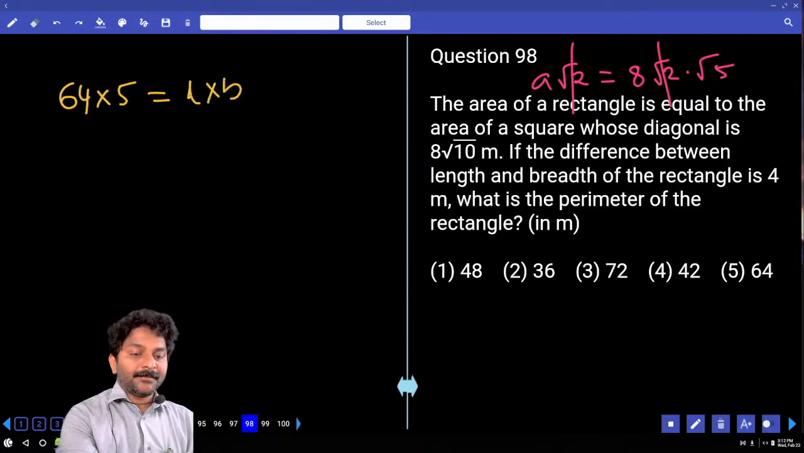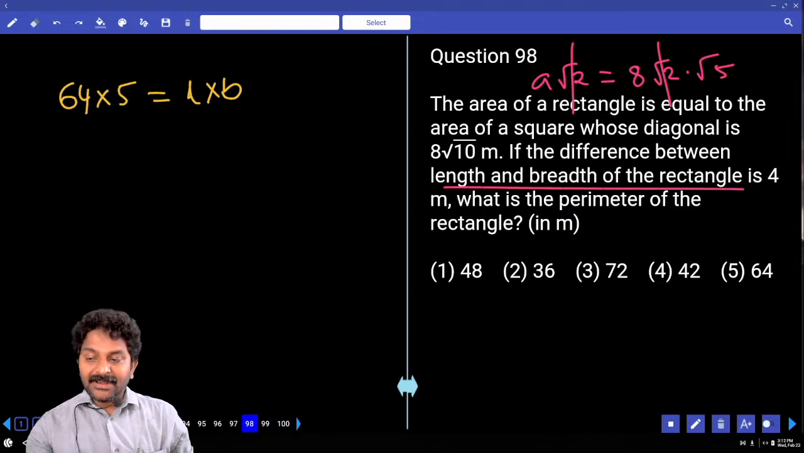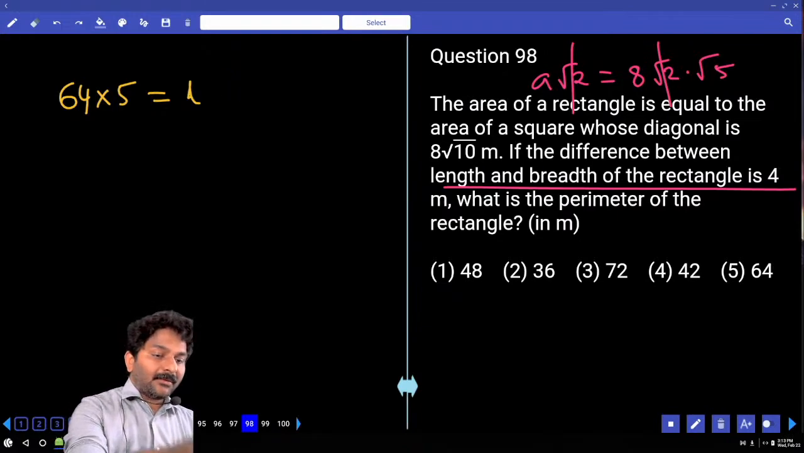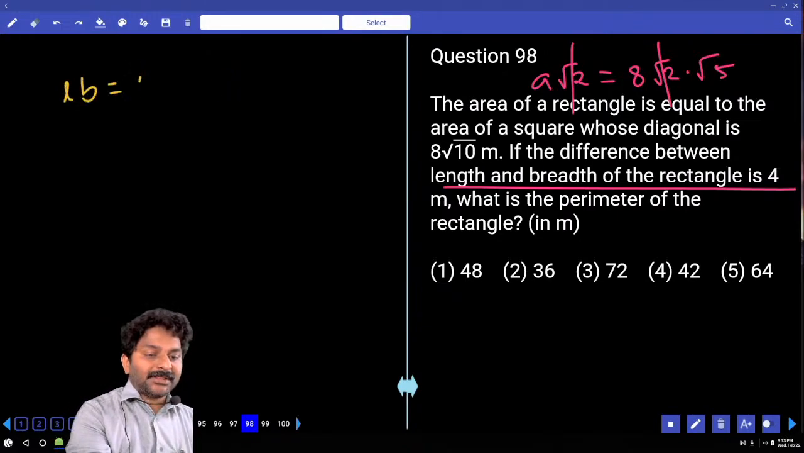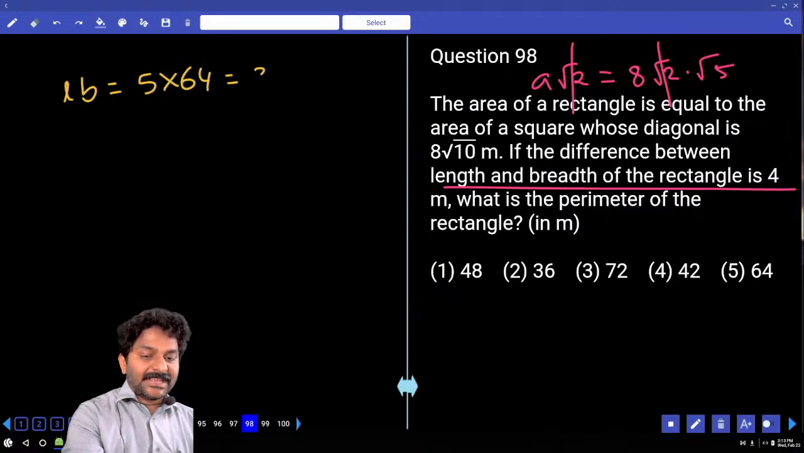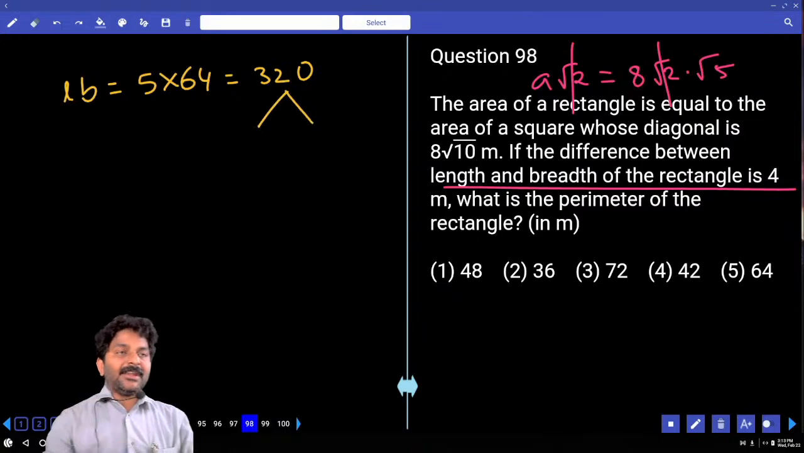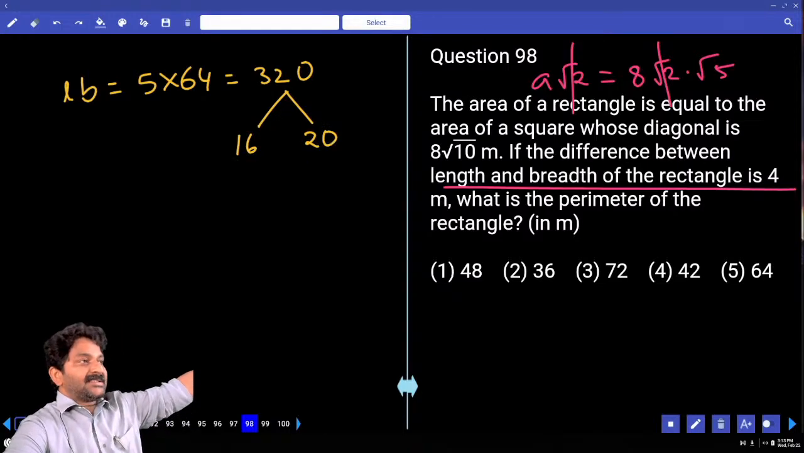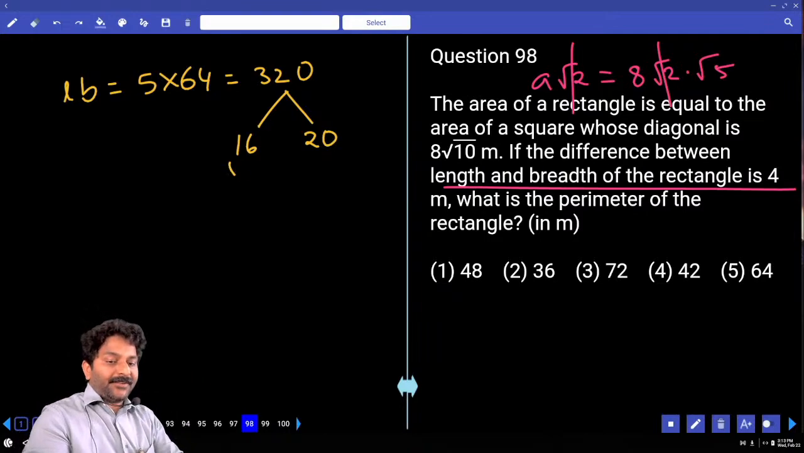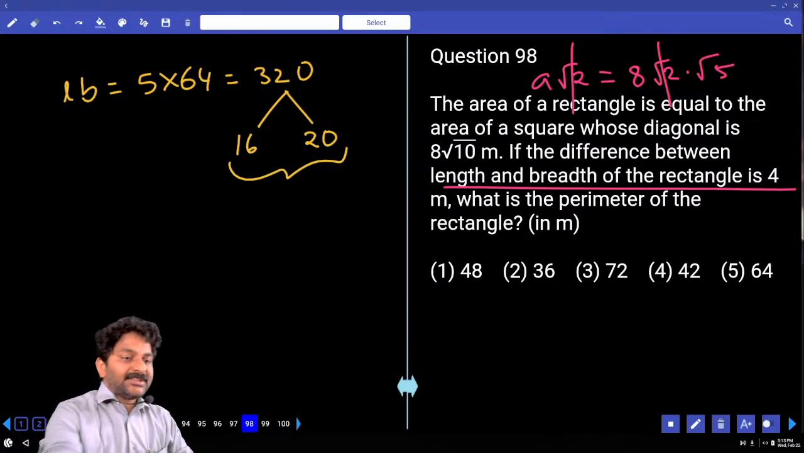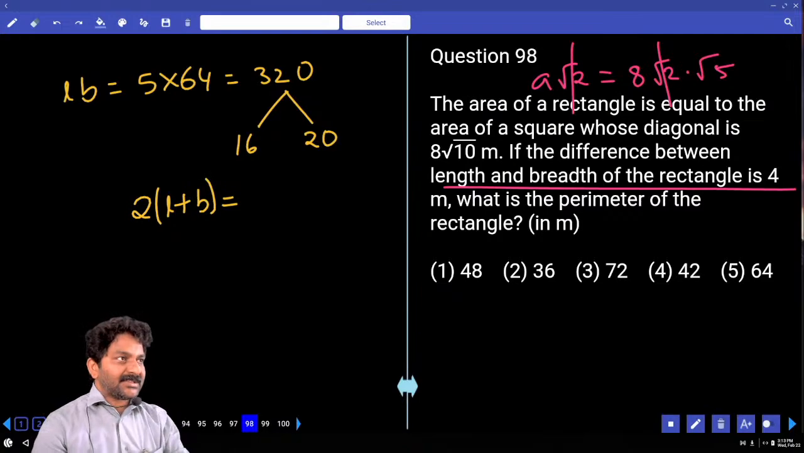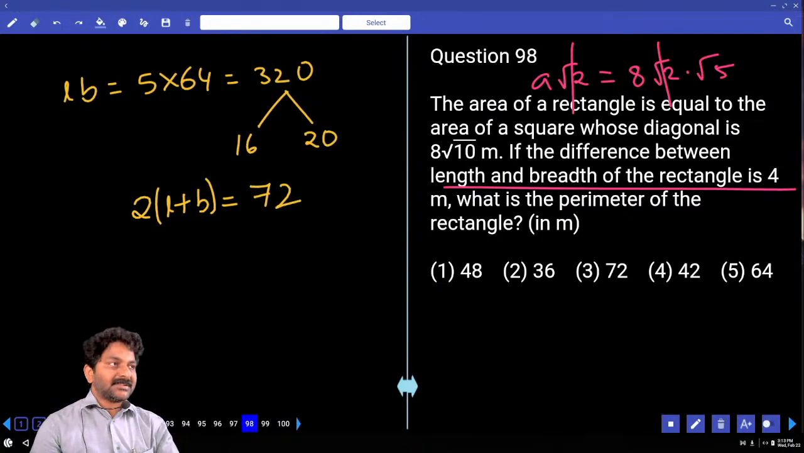L into B. The difference between length and breadth is equal to 4, and the perimeter is asked. Now, length into breadth is equal to 5 times 64, which is equal to 320. Now we need to write 320 as a product of two numbers. I will write it as 16 into 20. Product is 320. And the other condition says the difference between length and breadth is 4. Difference between these two numbers is also 4. Condition satisfied. We were asked to calculate 2 times L plus B. L plus B is 36. 2 times that is 72. Final answer.